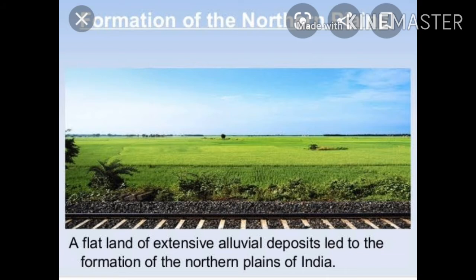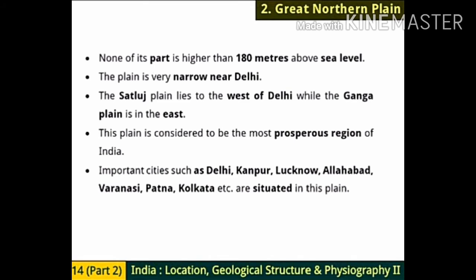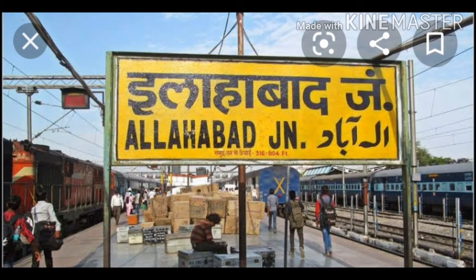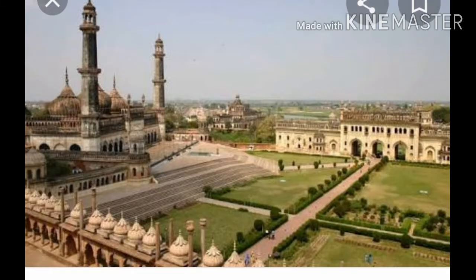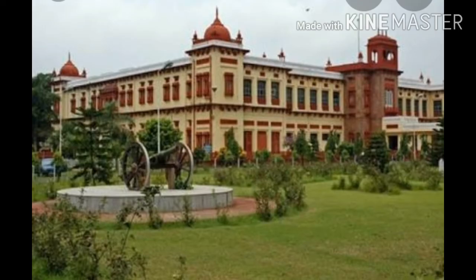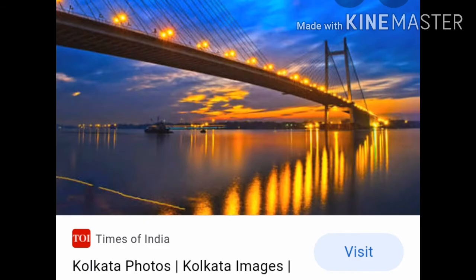See now, this plain is considered to be the most prosperous region of India. Many other prosperous regions are there in India, but this is the most prosperous, most fertile and full of sediments. Which are they? Satluj towards the west of Delhi and Ganga towards the east of Delhi. Now, important cities such as Delhi, Kanpur, Lucknow, Allahabad, Varanasi, Patna, Kolkata, etc. are situated in this plain. Because they are situated on this plain, they are very prosperous, very populated and well facilitated.